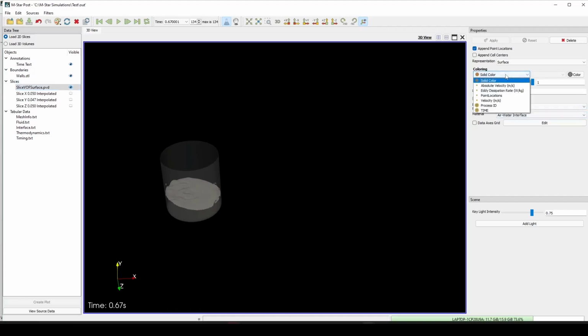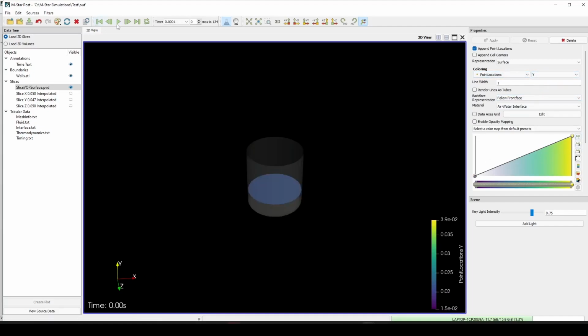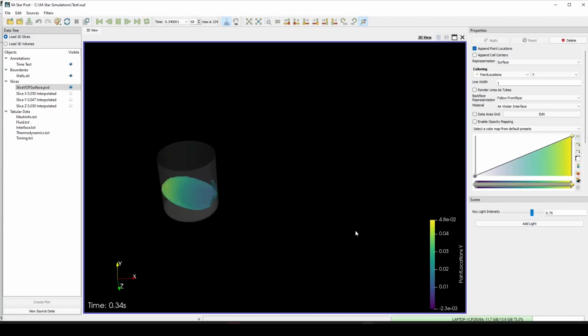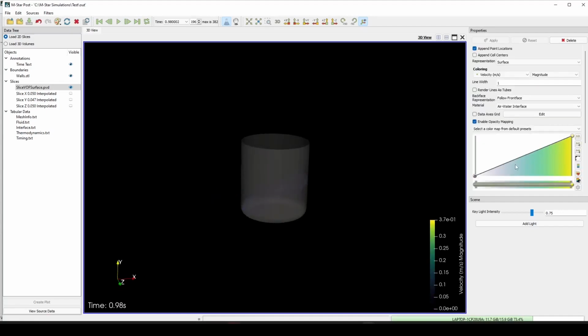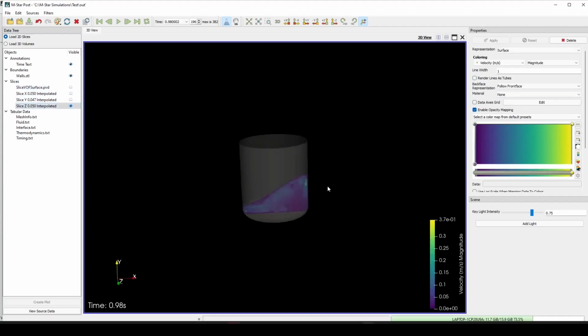Let's change some colors so we can see it a bit better. So let's change the color of the free surface. Let's use these colors to indicate the positions. And now when we press play, we can see that the color is indicating how high the liquid is moving. Let's look at velocity, which of course can be very interesting. And let's look at the z-slice of the model so we can look at it from the side.